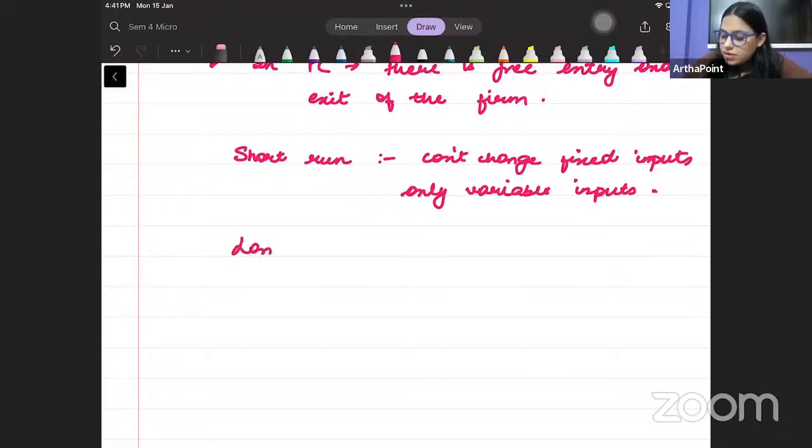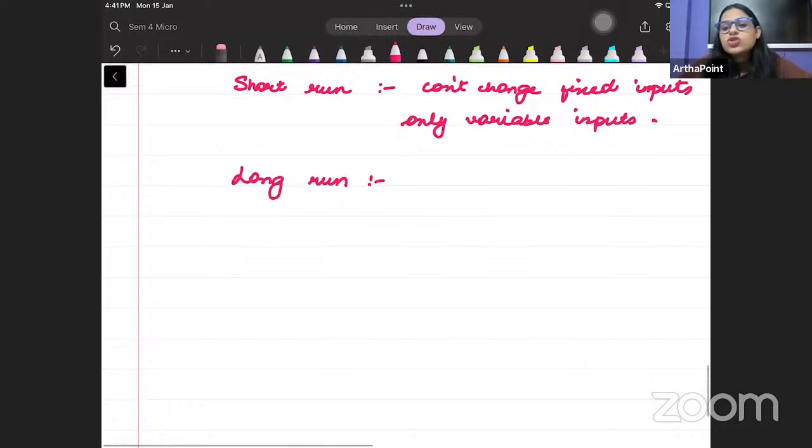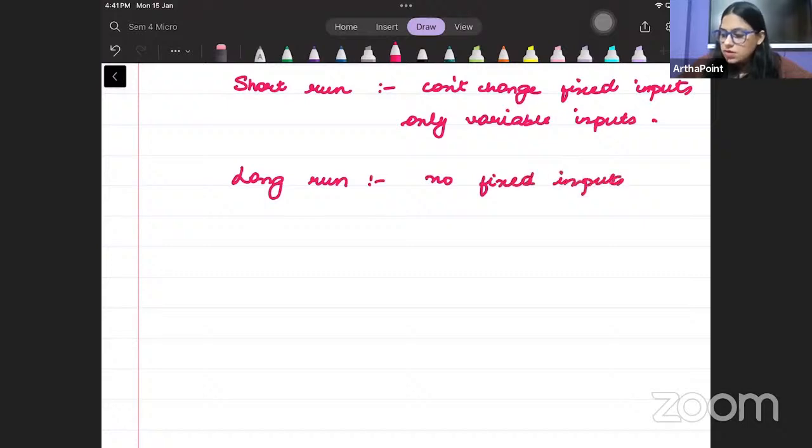Whereas a long run period is any period where you can change both. अगर मैं वेरिएबल और फिक्स दोनों इनपुट्स चेंज कर पाऊं, right, there is no fixed input as such. So no fixed input, कोई फिक्स्ड इनपुट है ही नहीं. यहाँ पे लिखो can be changed. यहाँ पे there are no fixed inputs, only variable inputs exist. तो अगर सभी चेंज कर सकूं, सभी वेरिएबल बन जाएं, then it becomes the long run period,